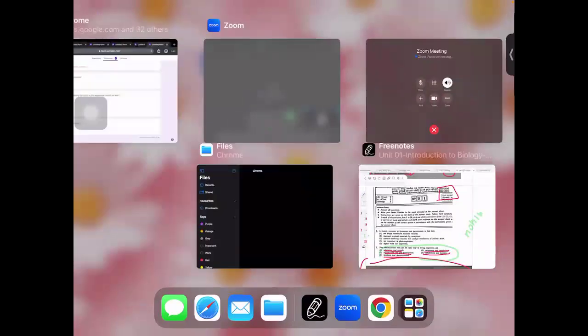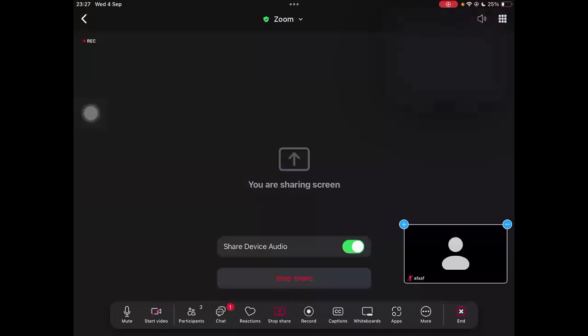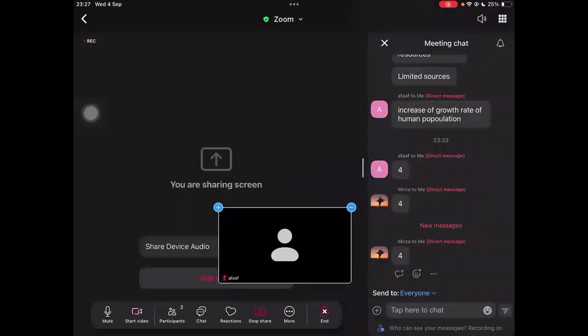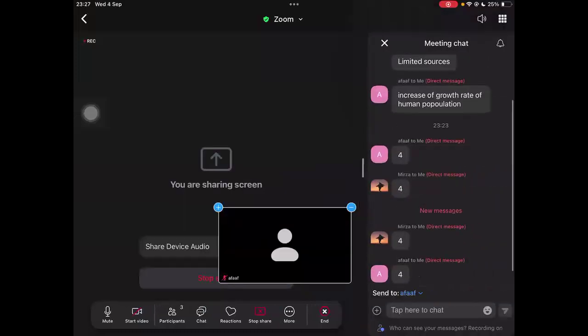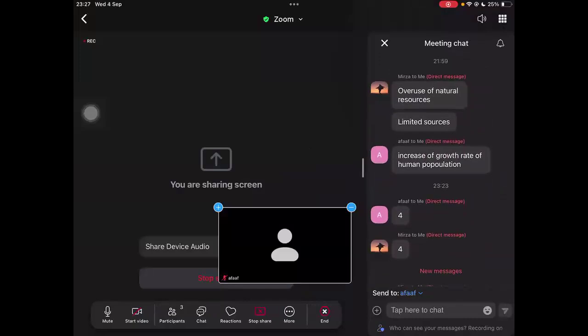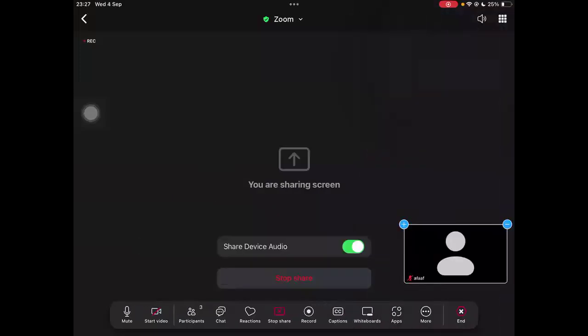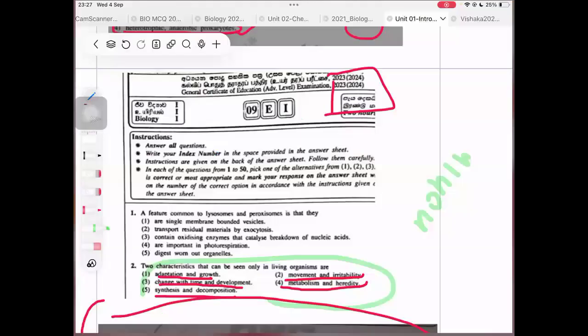Right. One answer is there. Let me check. Fourth one. What about the other student? What is the answer? Is it the fourth answer? I'll again show the question.